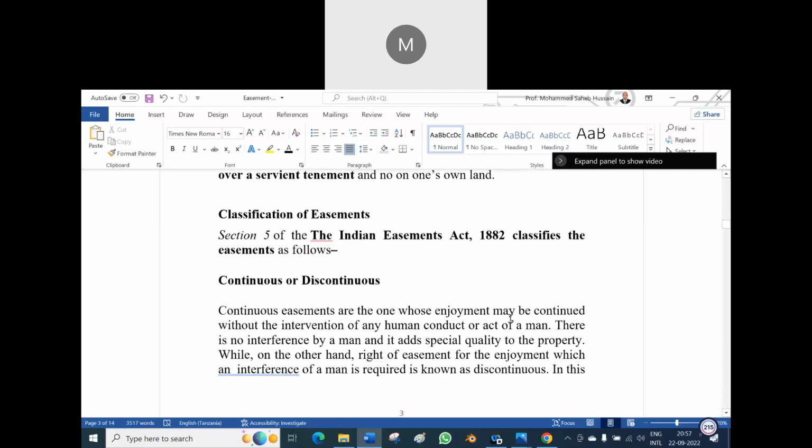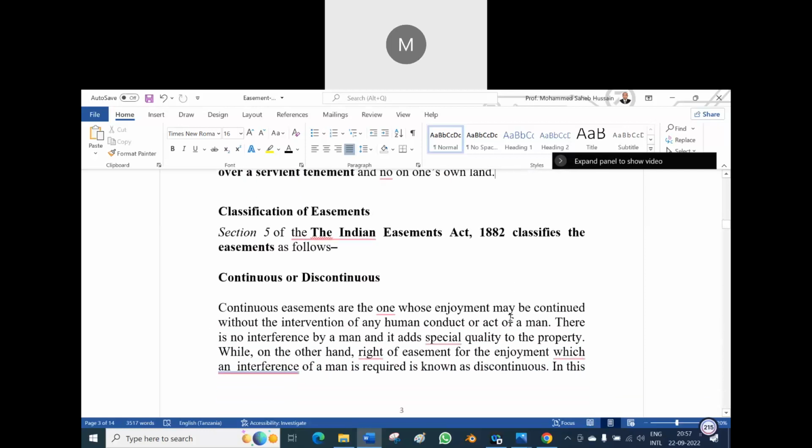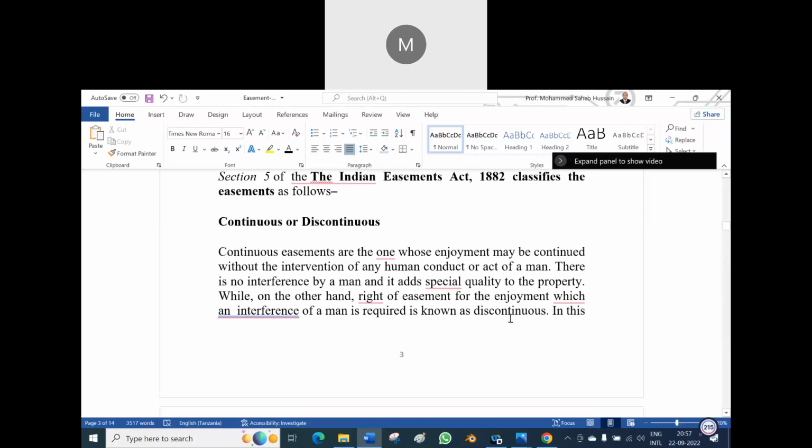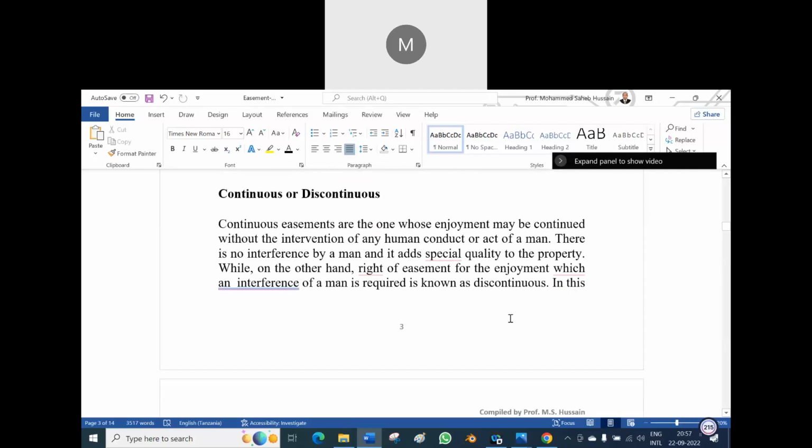So, classification: Section 5 of the Indian Easement Act 1882 classifies easement as follows. One is continuous or discontinuous. A continuous easement is one whose enjoyment may be continued without the intervention of any human conduct or act of a man.